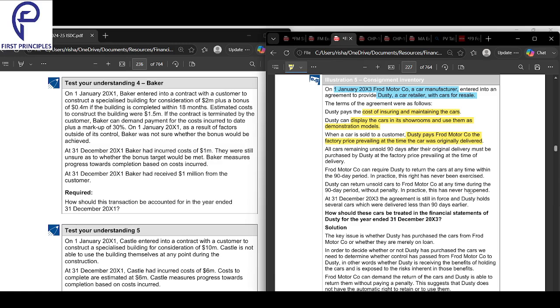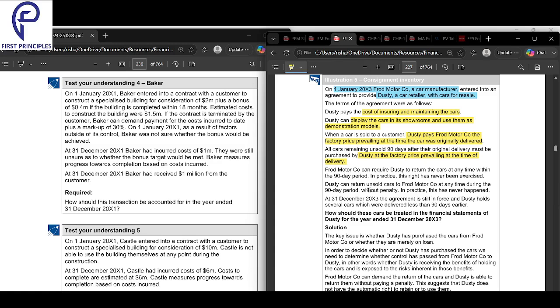All cars remaining unsold for 90 days after their original delivery must be purchased by Dusty at the factory price prevailing at the time of delivery. If Dusty can't sell it within 90 days, Dusty will have to buy it.